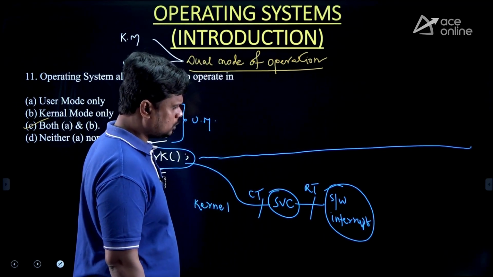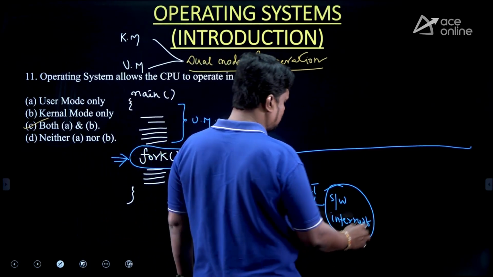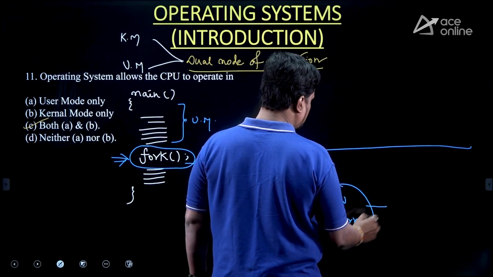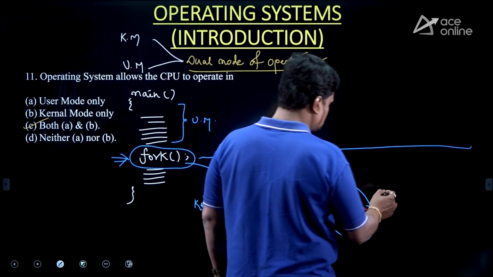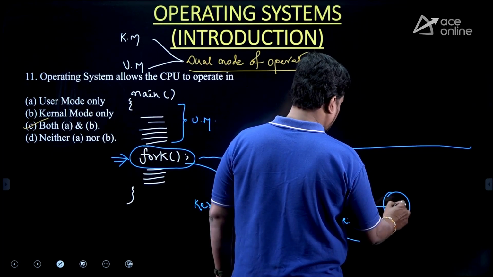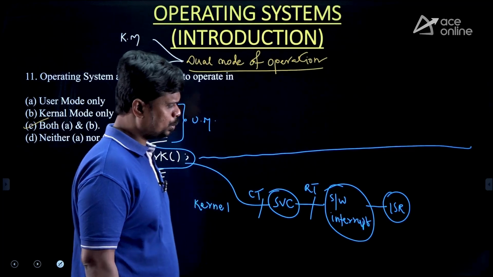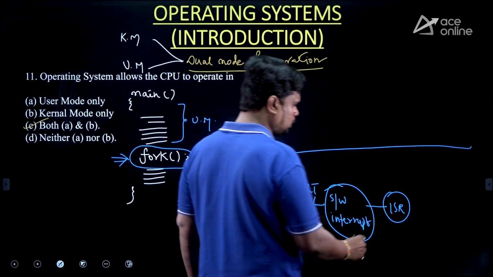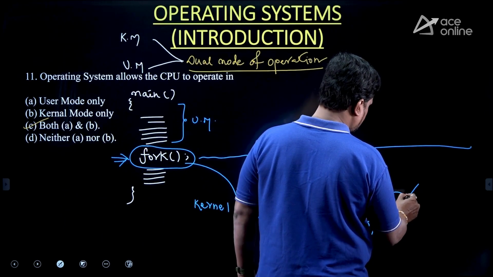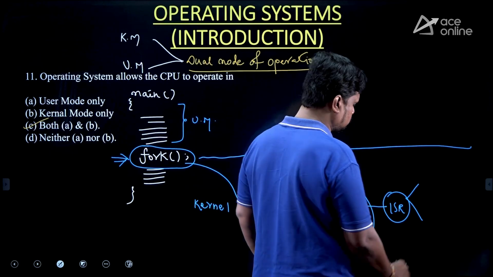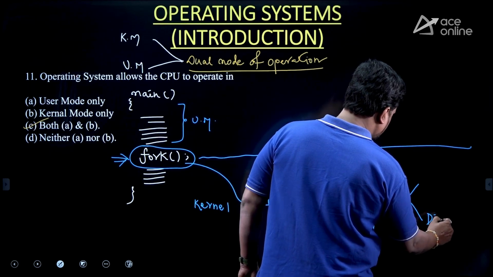Software interrupt. So when a software interrupt is generated, then you know that every interrupt is associated with a separate program called ISR, which is your interrupt service routine. So this interrupt service routine does two activities. What are the two activities? It maintains the dispatch table.